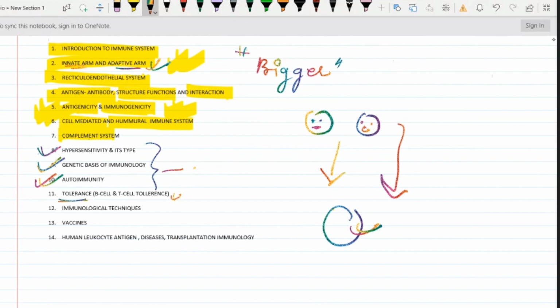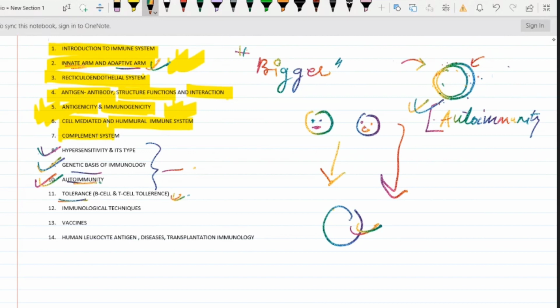Before telling something about tolerance, let us just see. Imagine yourself or your body as a country, right? Country or village or anything. Suppose foreign invaders are coming, right? So there are certain cops, or we can say policemen, who are deputed on the walls of the countries. They'll just protect, right? But what if the cops and police start killing the civilians? So this condition is autoimmunity, right? In very layman language, we can say this condition is autoimmunity, where confusion has been generated in the immune system. There can be several reasons for that. So we will be looking at all about that in this autoimmunity.